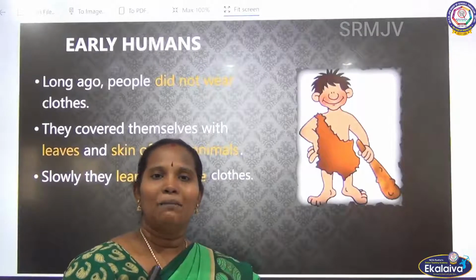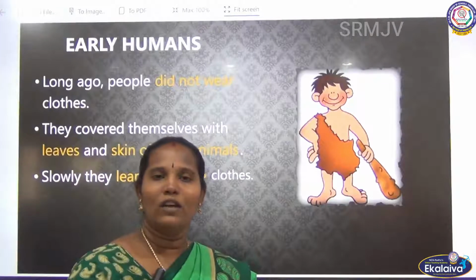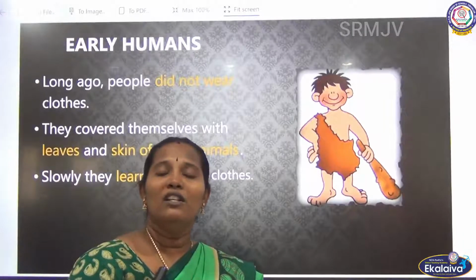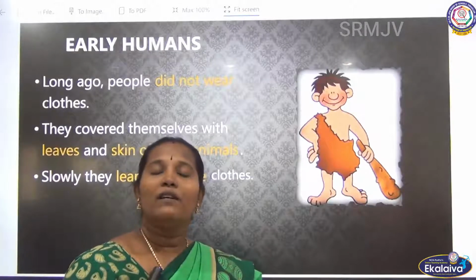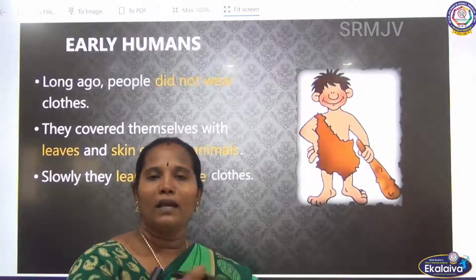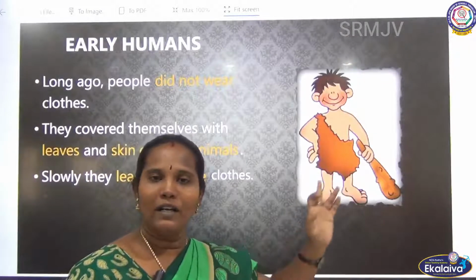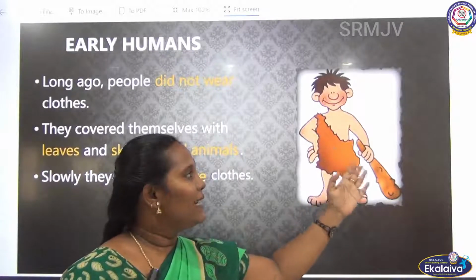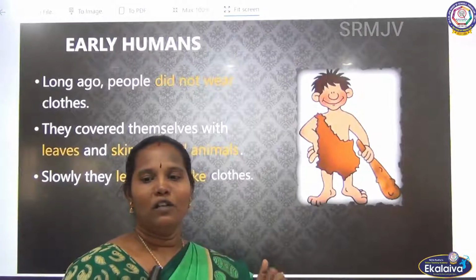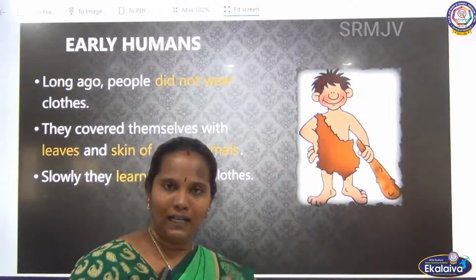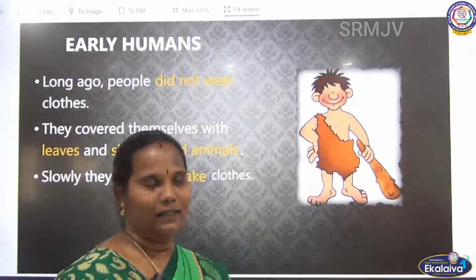After that, but it is not permanent, no. The leaf and the stem barks are not permanent. That's why they wanted to change to a permanent material to use as cloth. After that, slowly they learned how to make the cloths, isn't it? The early humans didn't wear proper dress, because these are all tree barks or dead animal skins, like that only they used. So they didn't know how to wear the cloth. After that only they learned slowly about the cloths, isn't it?